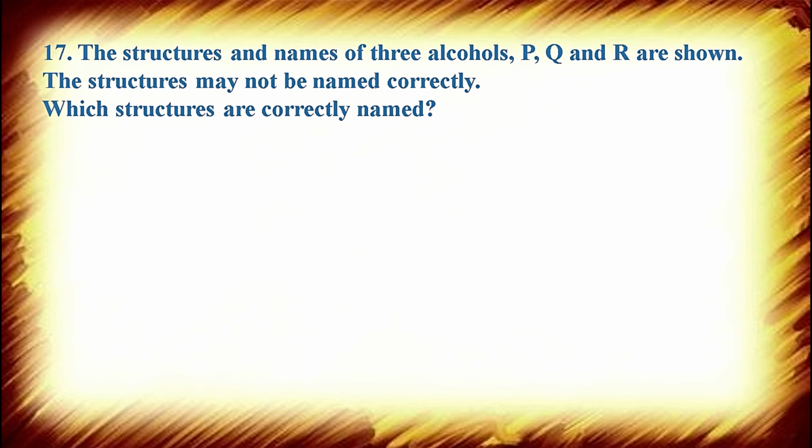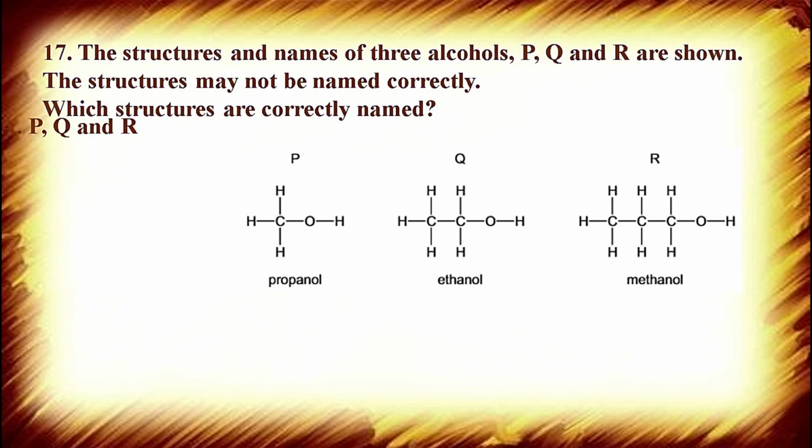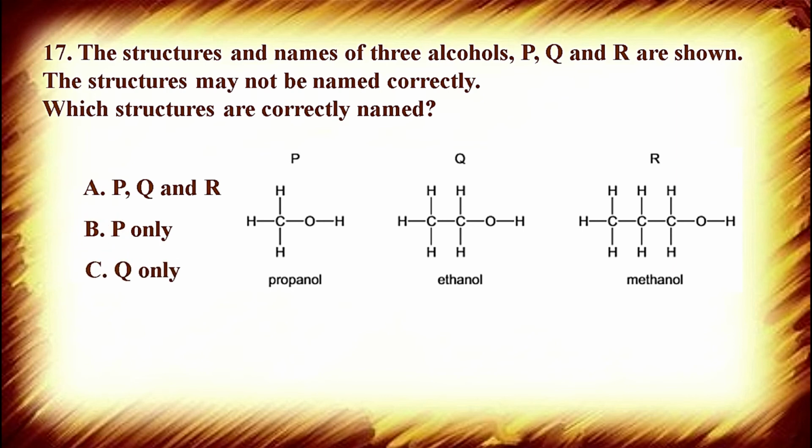Okay, number 17: the structures and names of 3 alcohols, P, Q, R, are shown. The structures may not be named correctly. Which structures are correctly named? Now these structures are given: P propanol, Q ethanol, R methanol, and option A is P, Q and R. You have to identify the correct name. Option B is P only, means P is showing the correct name, remaining 2 are wrong. Option C is Q only, and option D is R only.